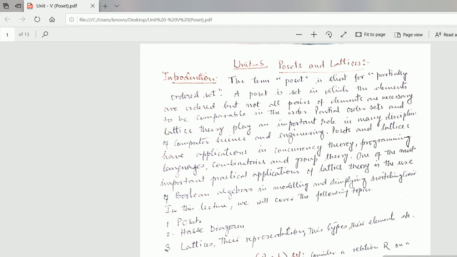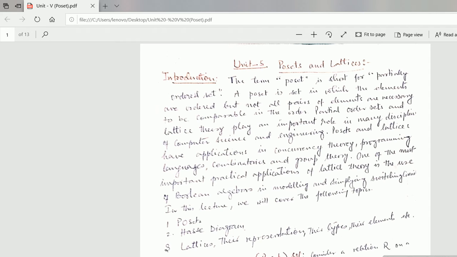In the 1930s, Garrett Birkhoff did the early work on partially ordered sets and lattices. The term poset is short for partially ordered set.